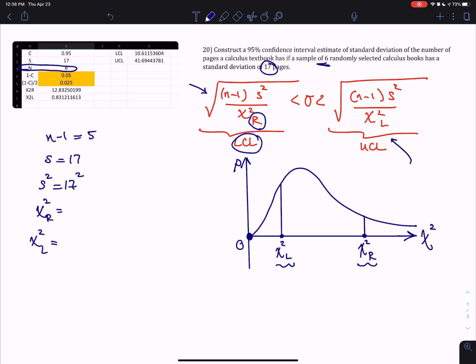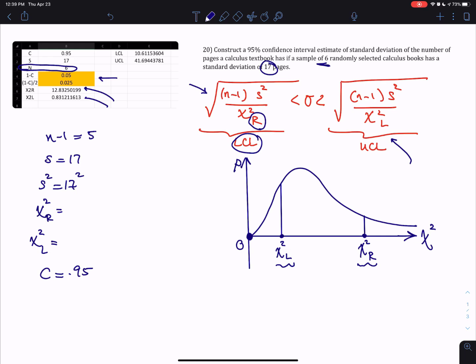Now, we've seen the commands for these, but we'll do it again here. I've calculated it for you here, and I've shown you how you're going to go about doing it. Now, what's my confidence level? My confidence level here is 95%, so C is 95%. Instead of CL, you could just write C. That denotes the confidence level. Now, what probability do we use for the chi-square calculation?